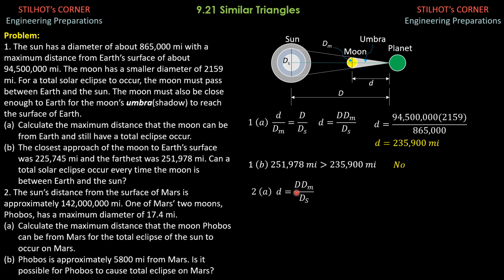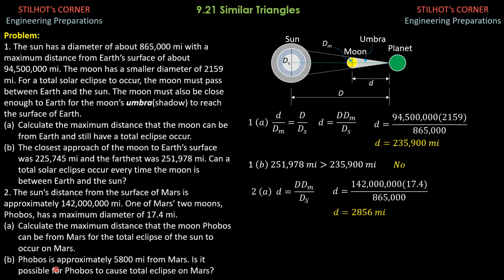So using the formula derived in part A, small d is capital D times D sub M over D sub S. Capital D is 142 million miles. D sub M is 17.4 miles. And the diameter of the Sun is 865,000 miles. Solving for d is 2856 miles.